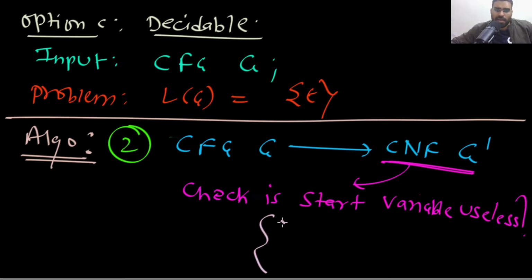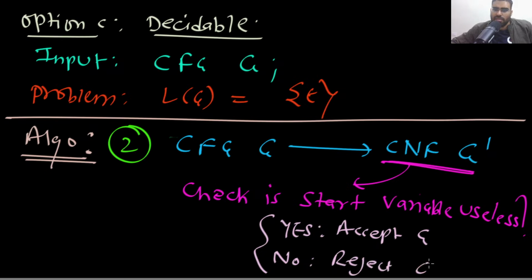Again, if the answer is yes, then accept G. Okay, if the answer is no, then reject G. This is the complete algorithm I have given to you.